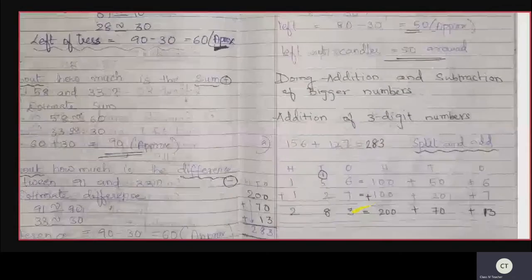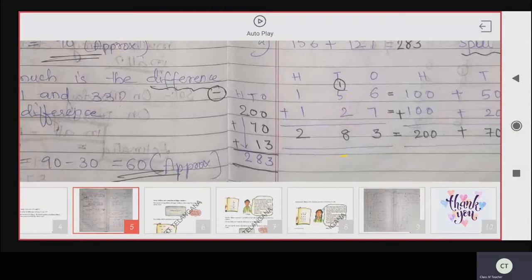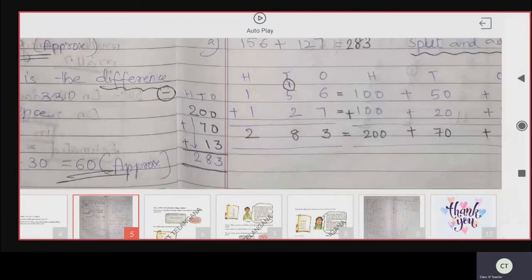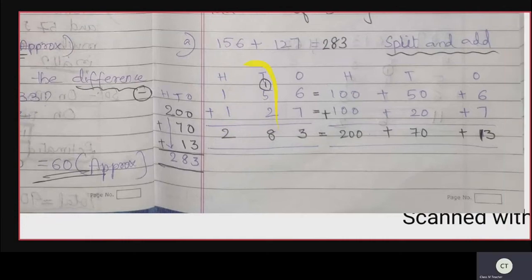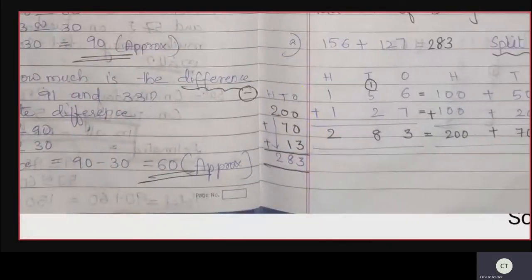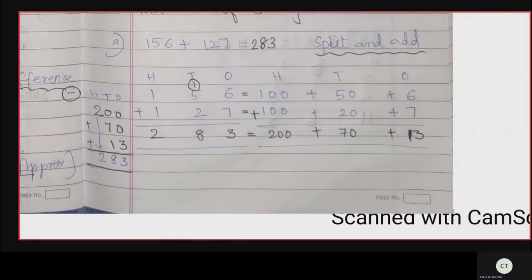Got it? 5 plus 1 plus 2 is 8. Yes or no? Now in the 100 side you have 1 plus 1. 1 plus 1 is 2. So what is the answer? 283. Yes. So this is one method.